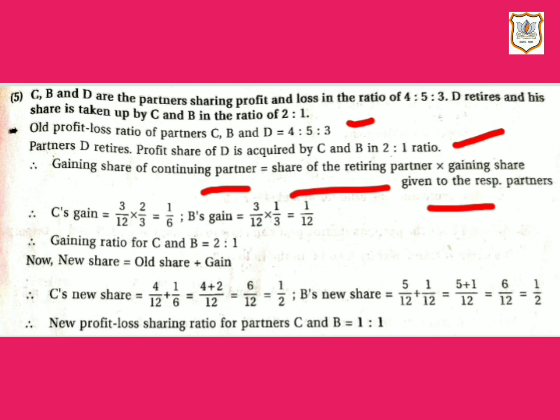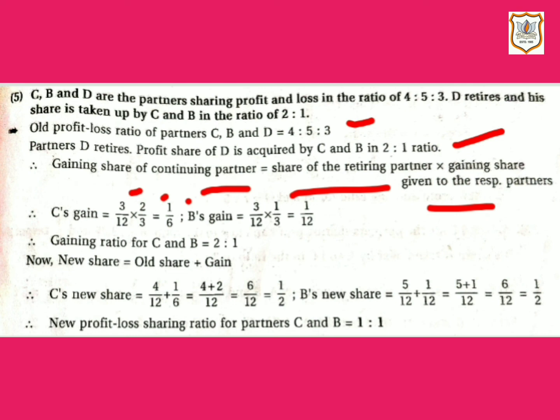So first let's obtain C's gain. Here the share of the retiring partner is 3 by 12 and it will be multiplied by the gaining share of C, which is 2 by 3. So here we will get 1 by 6.